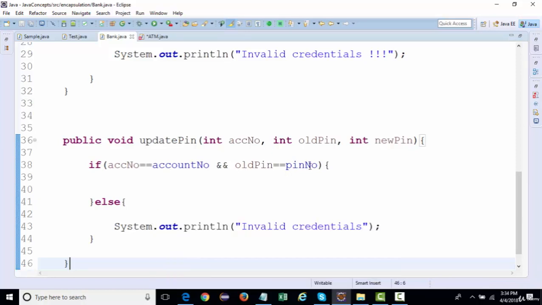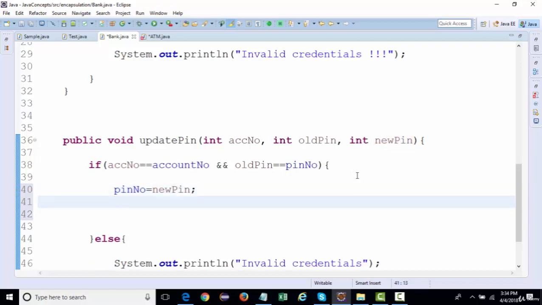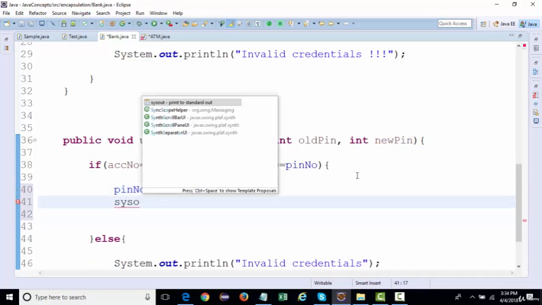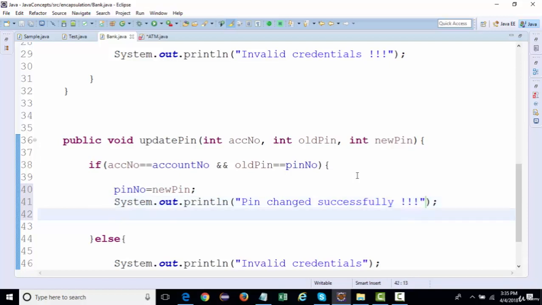And if the old PIN is equal to the PIN number, then we're going to allow the PIN update: pin number equals the new PIN, and then we print a message, PIN changed successfully, like this.